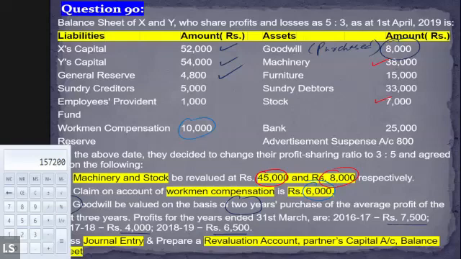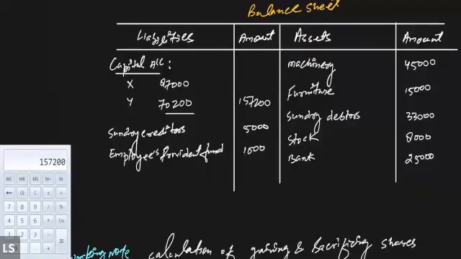That means now the liability towards workman compensation only stands as 6,000, right? So in the balance sheet, we will write down workman compensation at 6,000 only.